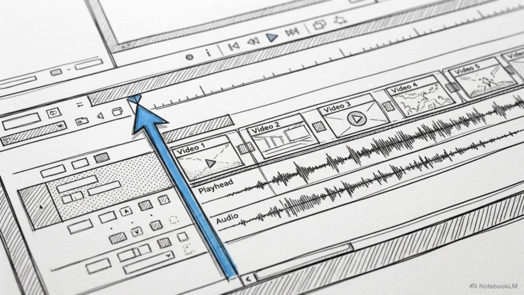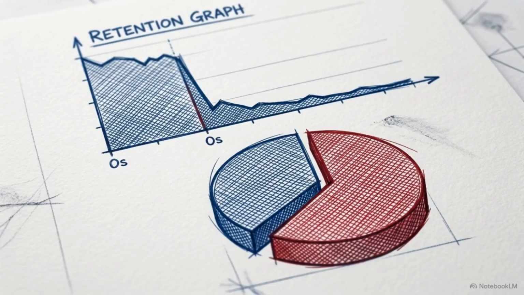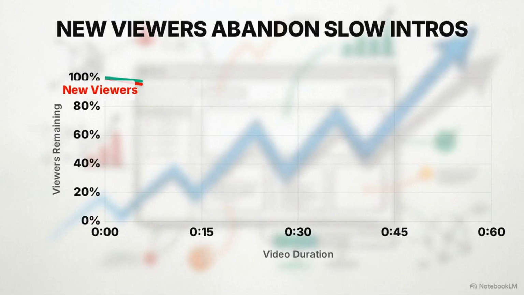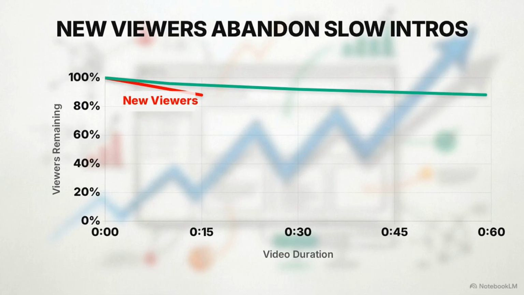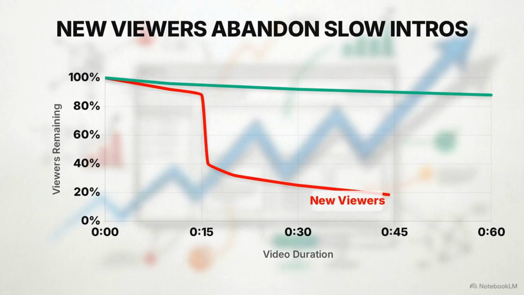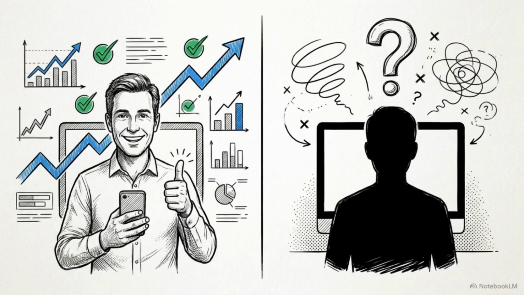To diagnose failure points, we apply this logic to the timeline of a single video. The most critical failure point is the early cliff. Across the platform, 55% of viewers abandon a video within the first 60 seconds. This diagram shows what happens when we split the data between people who already know the creator and people who do not. The green line tracking returning viewers stays flat. The red line tracking new viewers plummets 15 seconds in. This divergence isolates the problem.